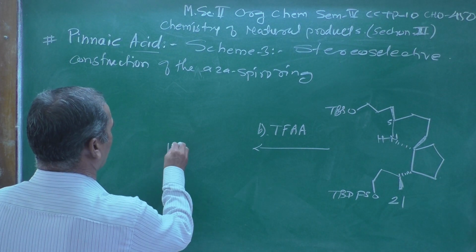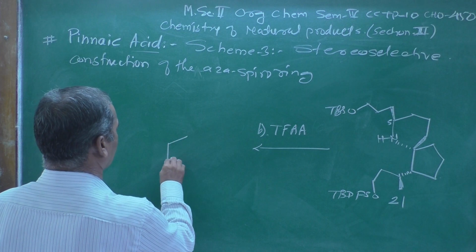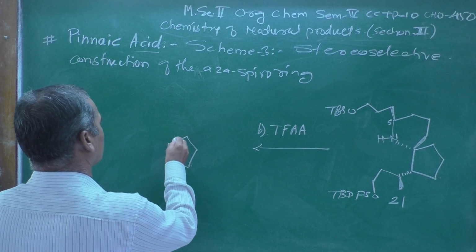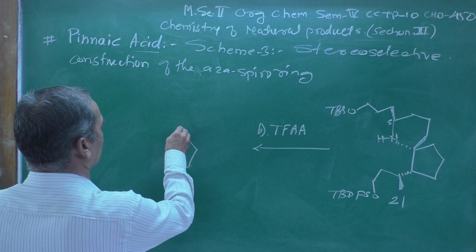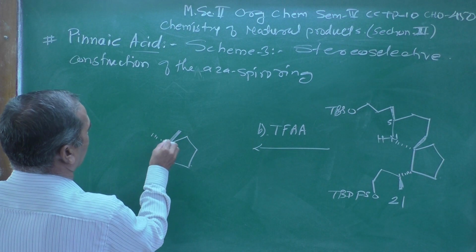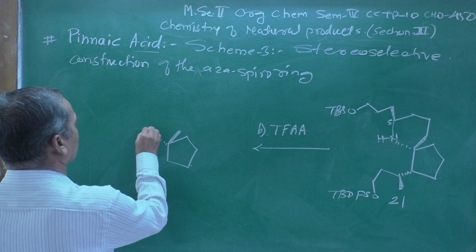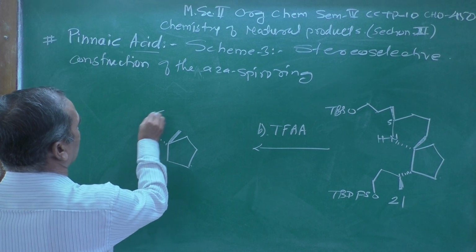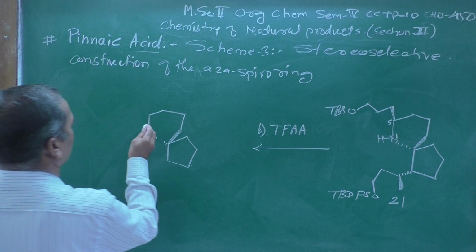There is a 5-membered ring which I am representing over here. This is as it is. Then there will be another spiro ring, an azaspiro ring, attached over here. So, this will be as it is.